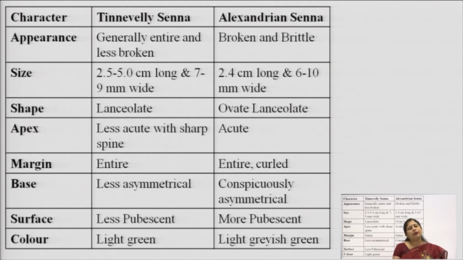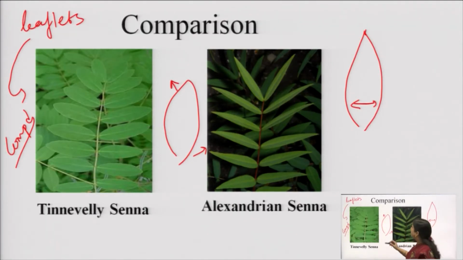Though it is smooth, it is slightly curled also. There is no difference in the shape, it is like this only, but slight curliness is there. And the base of the leaf is asymmetric in both cases, but in Tinnevelli senna it is not that visually we can differentiate whether it is an asymmetric base or not.